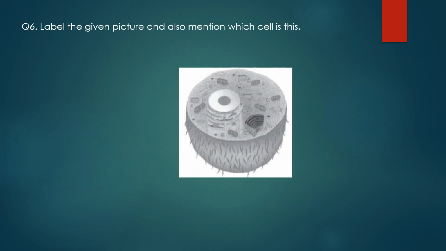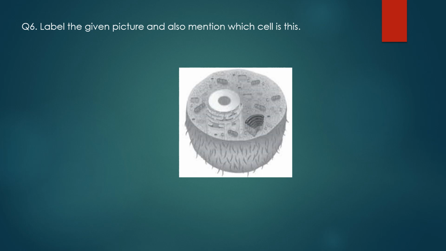Now this is the last question of your chapter from this book, and here I couldn't find the colored diagram which resembles the one in your book, so I have pasted the black and white diagram, but it's okay. We can see all the structures, all the cell organelles, and I hope that we'll be able to label all the parts of the cell.